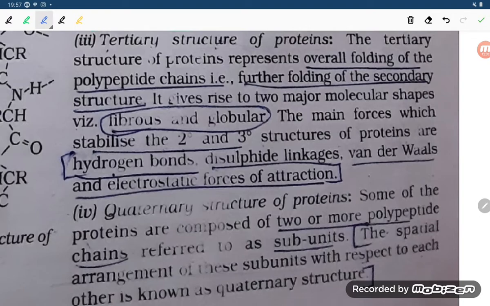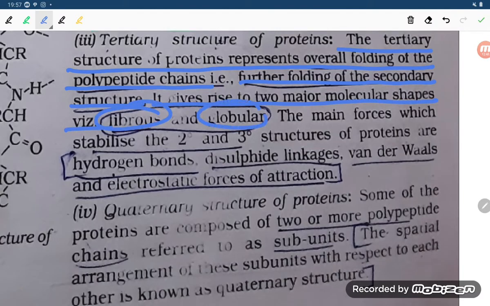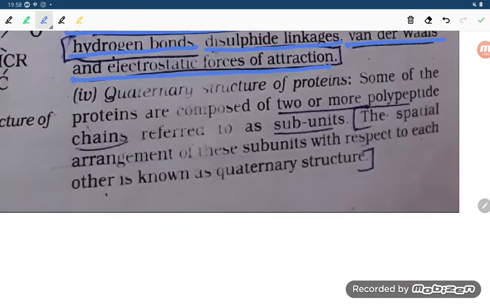Now, the tertiary structure of protein represents the overall folding of the polypeptide chain. Further folding of the secondary structure gives rise to the major molecular shapes, that is, fibrous and globular proteins. It means that in the tertiary structure, if there is more folding, it gives rise to fibrous and globular protein. The main forces which stabilize the secondary and tertiary structures of proteins are hydrogen bonds, disulfide linkage, van der Waals, and electrostatic forces of attraction.